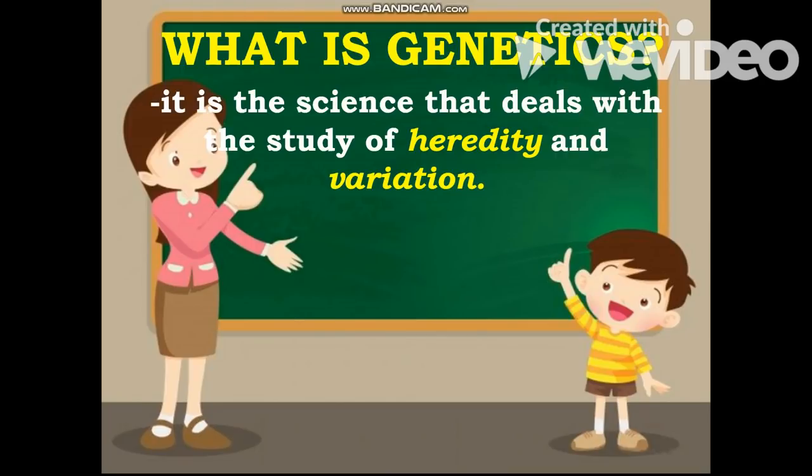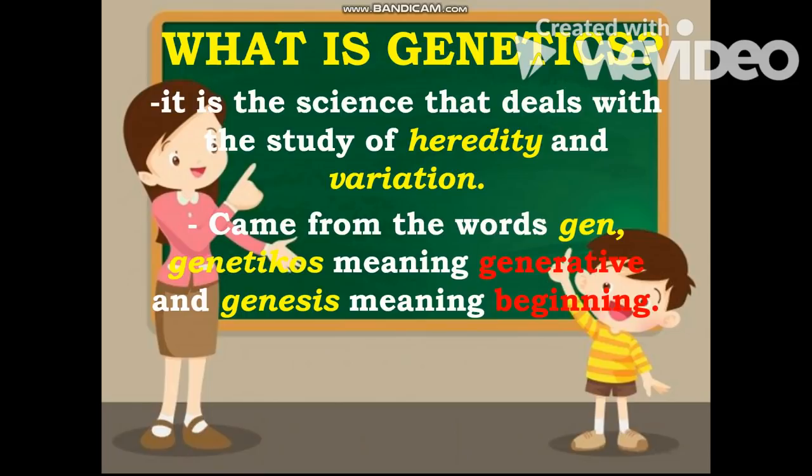And then when we say variation, that is the similarities or differences of the organisms and the traits that they inherit from their parents. And the word genetics came from the words geneticus, meaning generative, and genesis, meaning beginning.